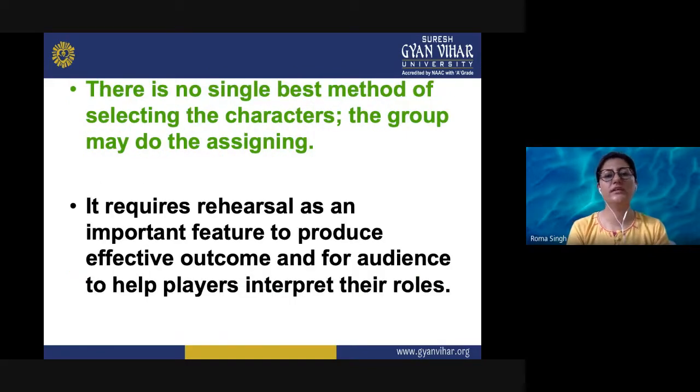So there is no single best method of selecting the characters. The group may do the assigning as we discussed in the dramatization method, but it requires rehearsal as an important feature to produce the desired outcome and for the audience to help players interpret their roles.